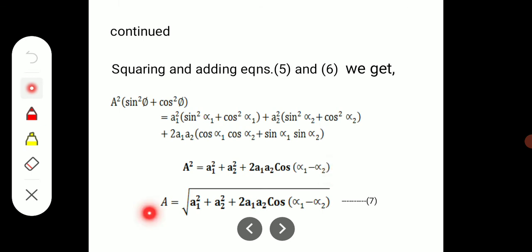So the final expression for the amplitude of the composition of two collinear oscillations having the same frequency is A is equal to square root of a1 square plus a2 square plus 2 a1 a2 into cos of alpha 1 minus alpha 2. Say this is equation 7.